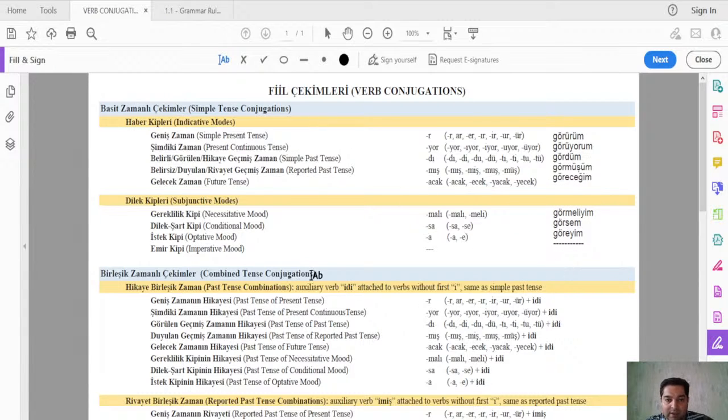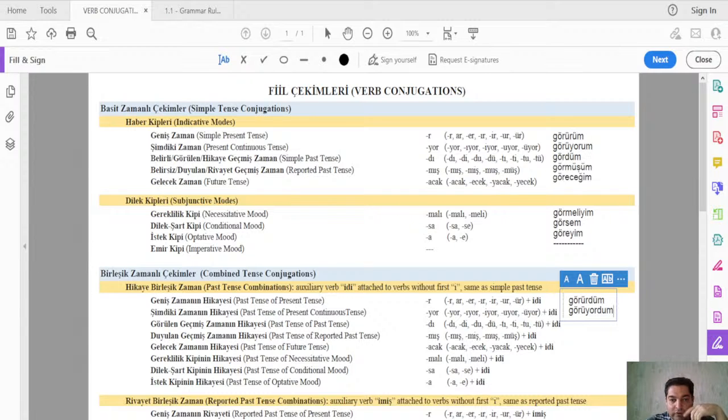Now we also have the combined tenses, right? These ones, the combined tense conjugations, which is the next one. So let's add here. Start with geniş zaman hikayesi, past tense of the present tense. It will be what? Görürdüm. Right? For the past tense of the present continuous tense, it will be what? Görüyordum.